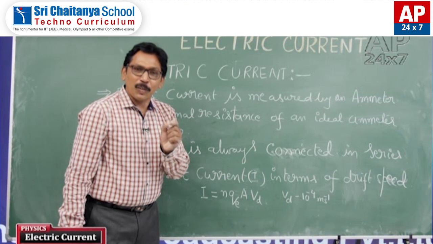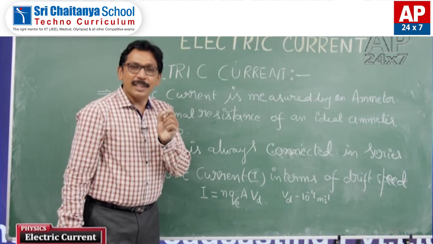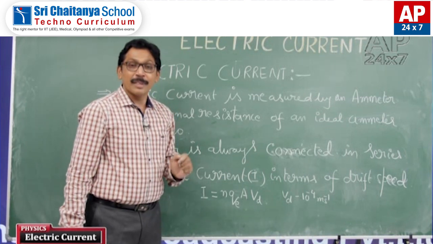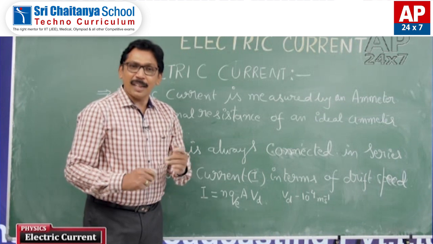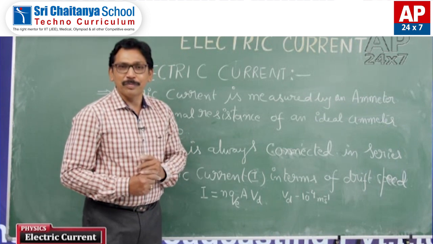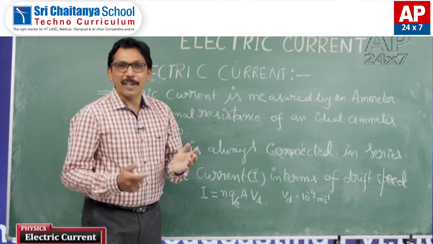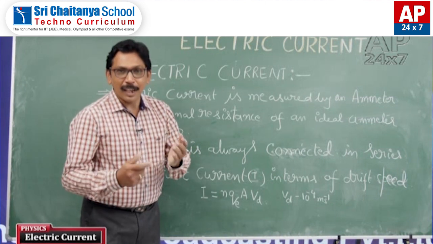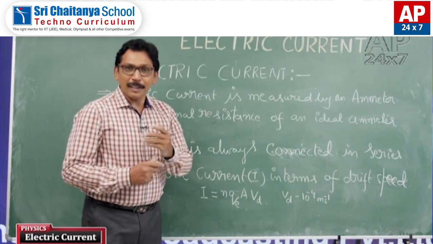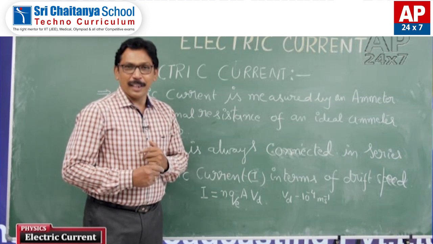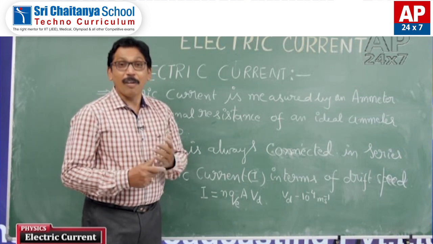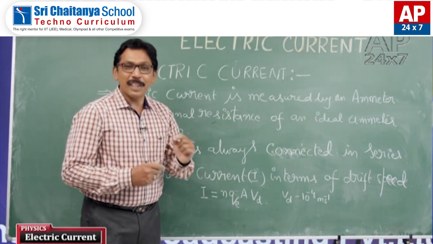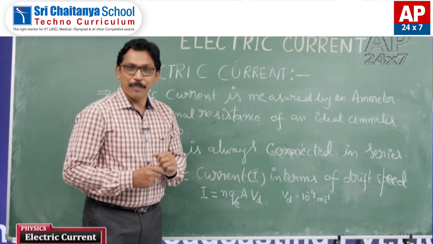The drift speed of electron is caused by electric field. This electric field is mainly due to the potential difference or electric potential. The electric potential is the cause of this drift speed.